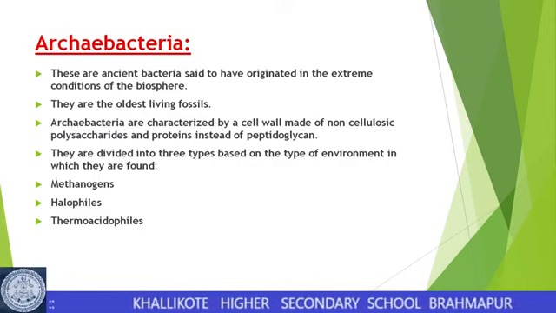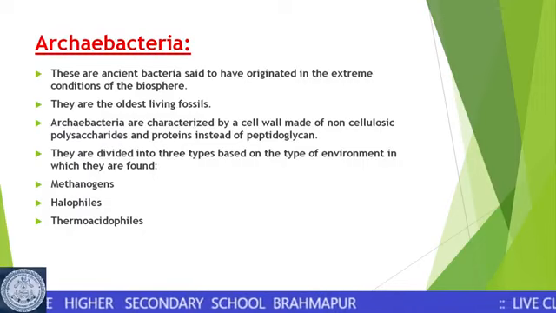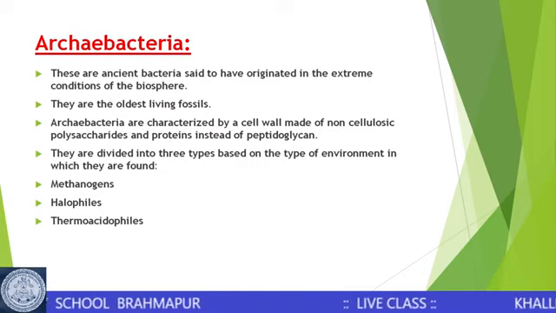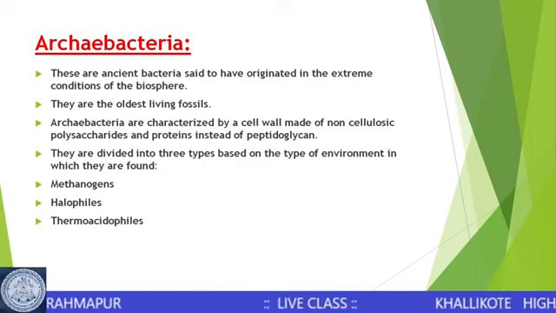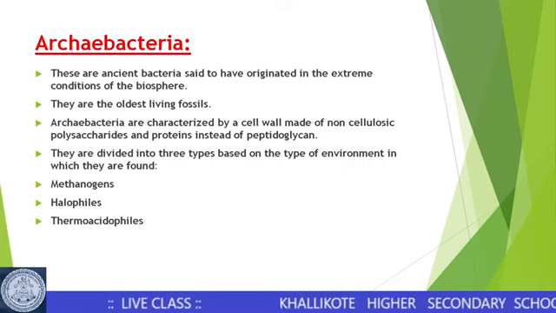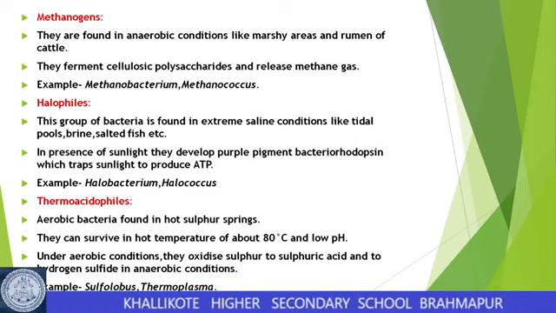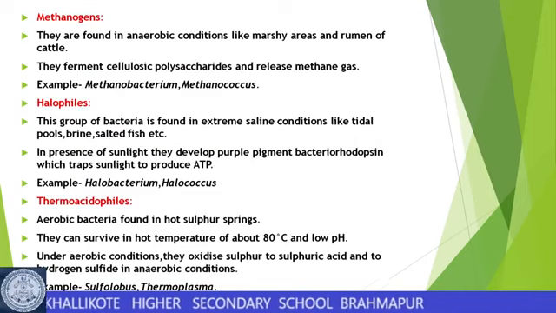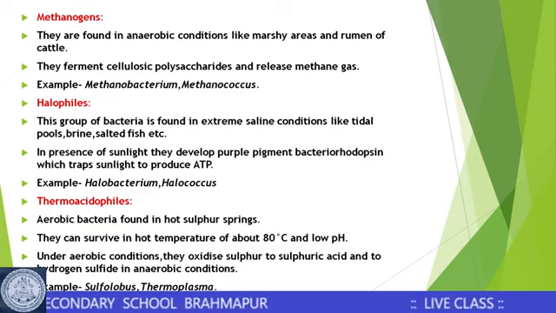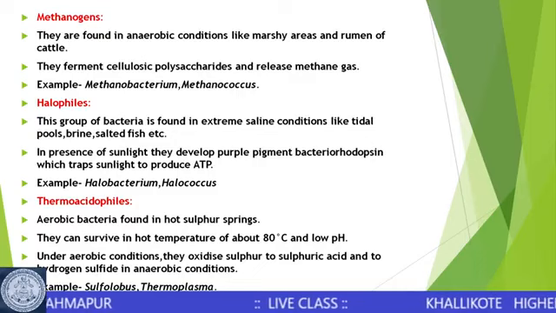These archaebacteria can be further divided into 3 types based on the environment in which they are found. They can be divided into methanogens, halophiles, and thermoacidophiles. So what are these 3 groups of archaebacteria? Coming first to the methanogens. Methanogens, as the name indicates, are methane producing bacteria.